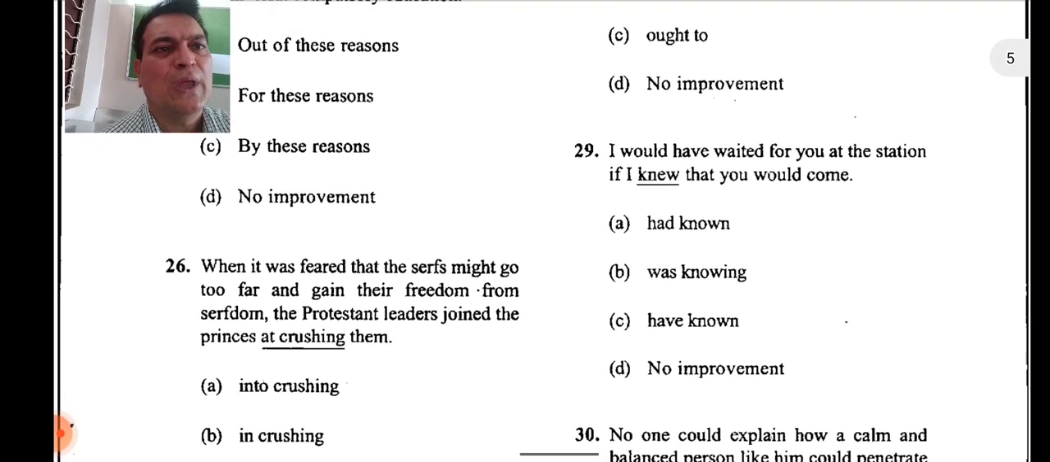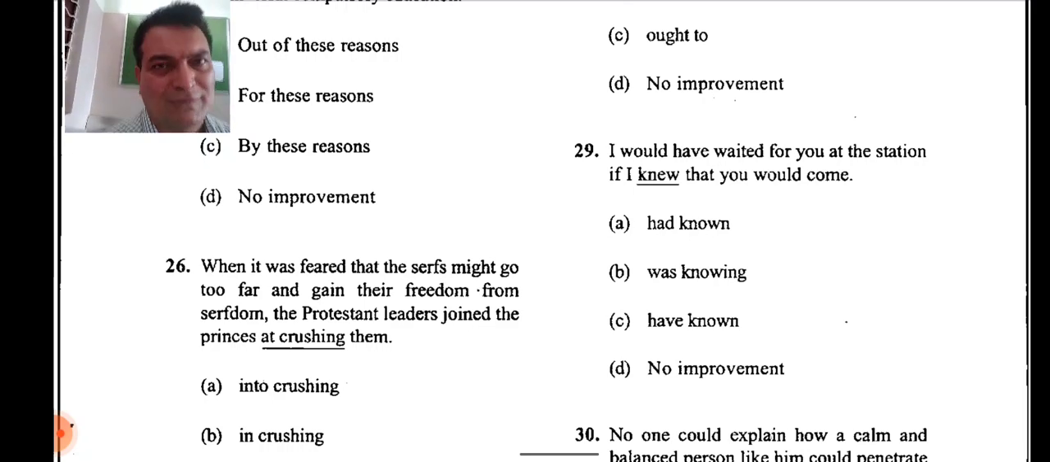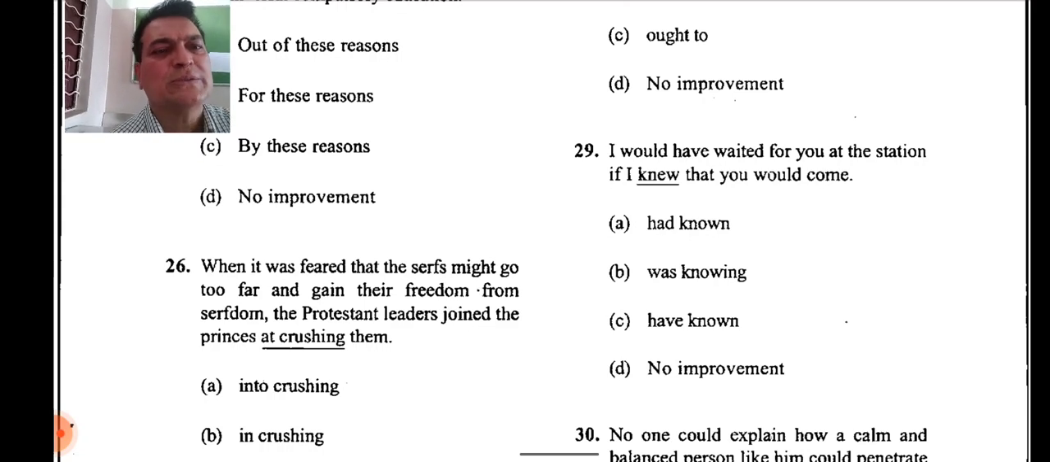I would have waited for you at the station if I knew that you would come. You would come. So you would come is there, then what will come? Remember, it's a simple past. So you would come, and it's a conditional sentence. If I had known that. So what is the right thing? If I had known. So A is the right thing. So if I had known that you would come, yes, I hope it's clear to you. I would have waited. Okay, I would have waited. Imaginative tense. Here, it's an imaginative sense, and here past tense and imaginative sense.